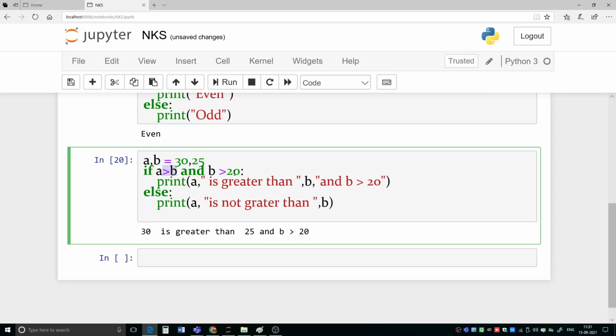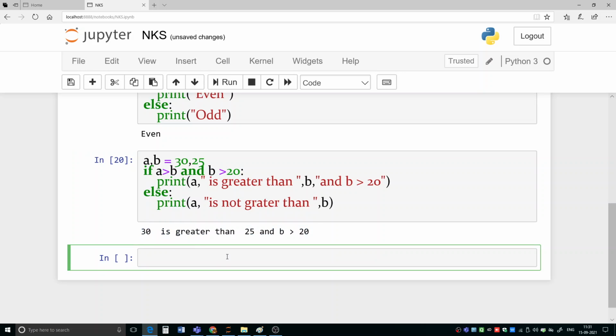Yes, because B is 25. So both of them are true. So this entire condition is true. That's why the true part will be executed, and that's why we are getting these results. Okay, so this is how if-else statements execute. I will be giving you several exercises for this. Here you just have to understand these things.